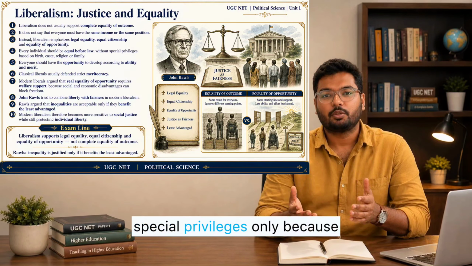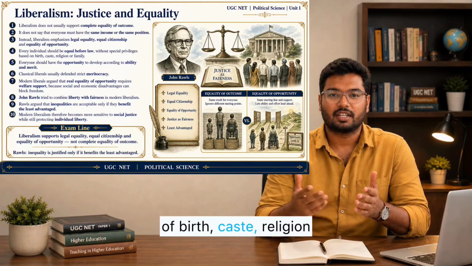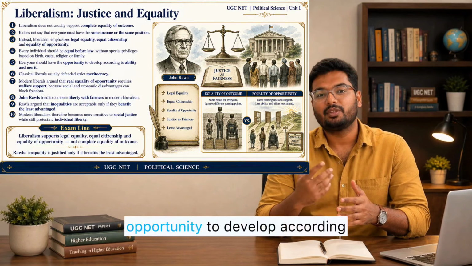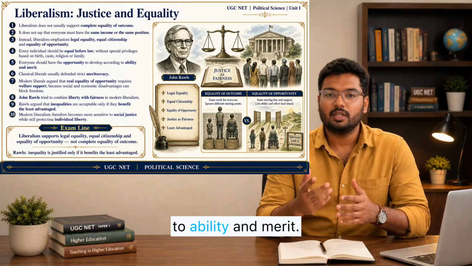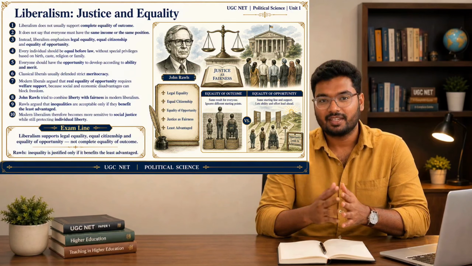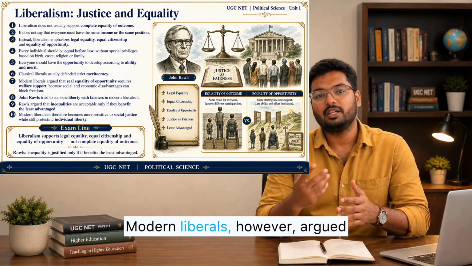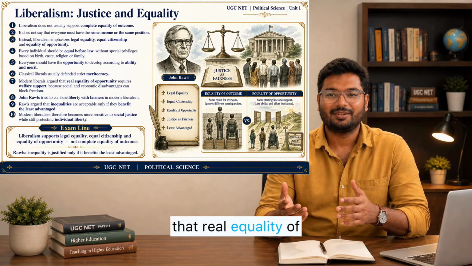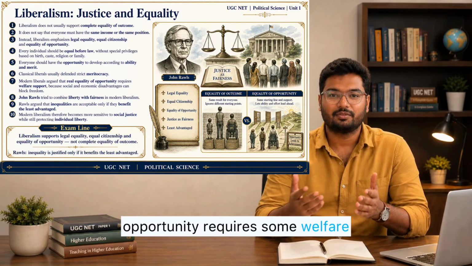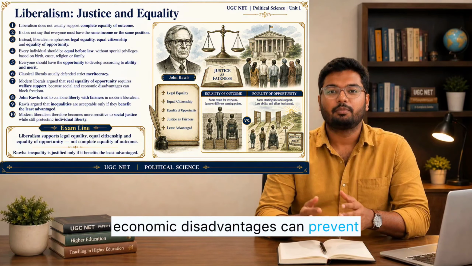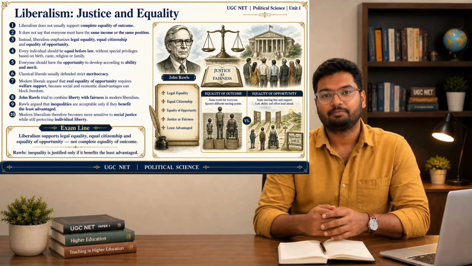No one should get special privileges only because of birth, caste, religion, or family. Everyone should have the opportunity to develop according to ability and merit. Classical liberals usually defended strict meritocracy. Modern liberals, however, argued that real equality of opportunity requires some welfare support, because social and economic disadvantages can prevent people from using their freedom.